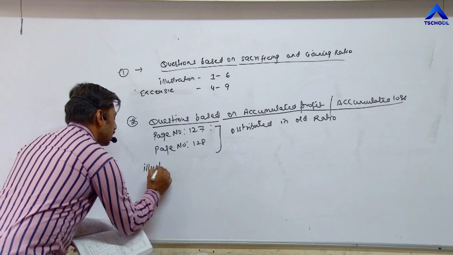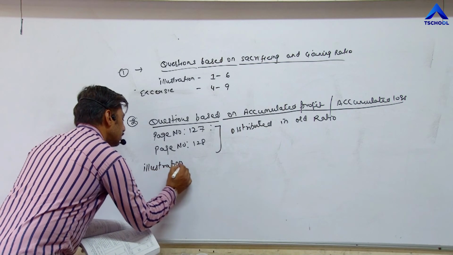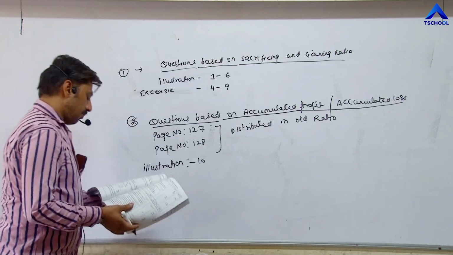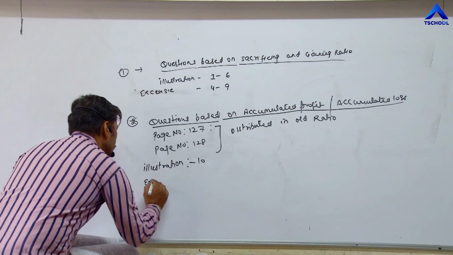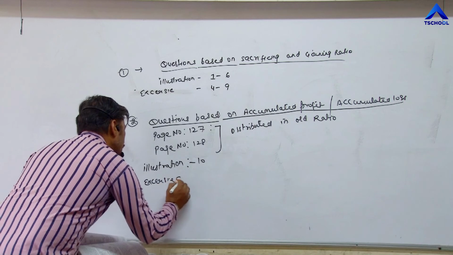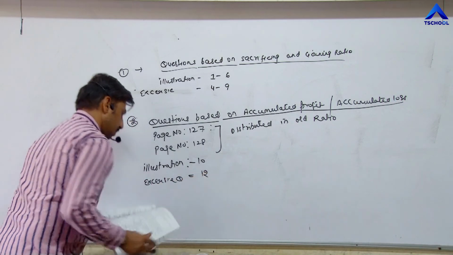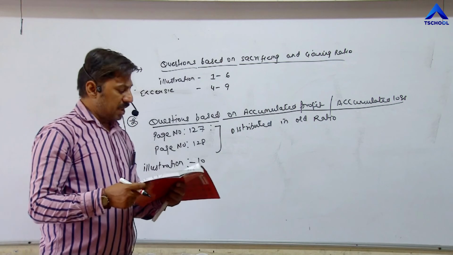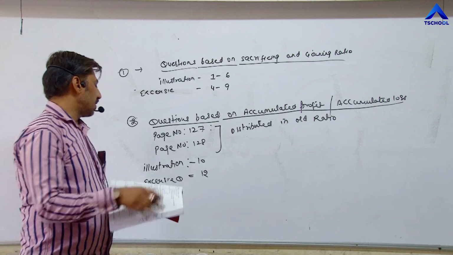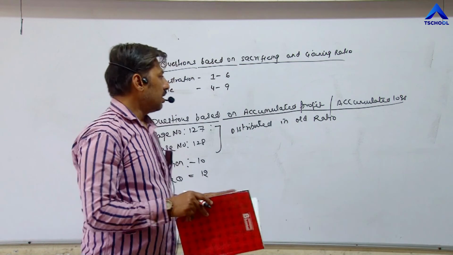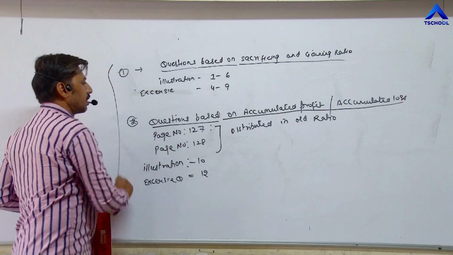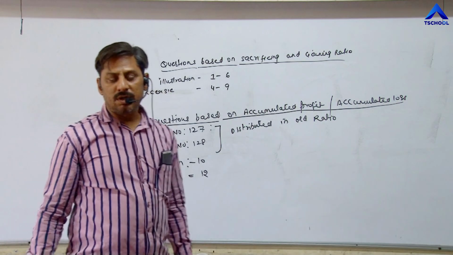You have to do illustration 10, and from exercise question number 12. Question number 12, same question as we have done in illustration 10, same question is given in exercise also. In this way, the chapter is completed. Goodbye, stay home and stay safe.